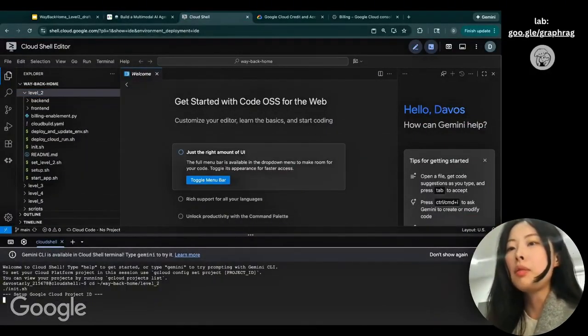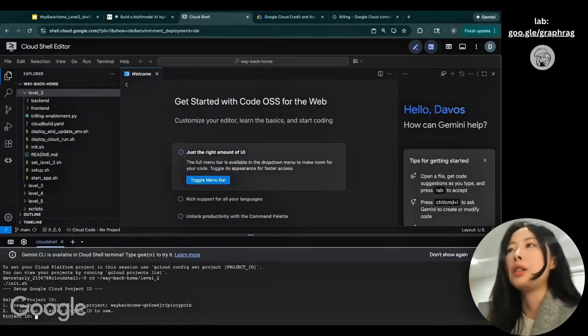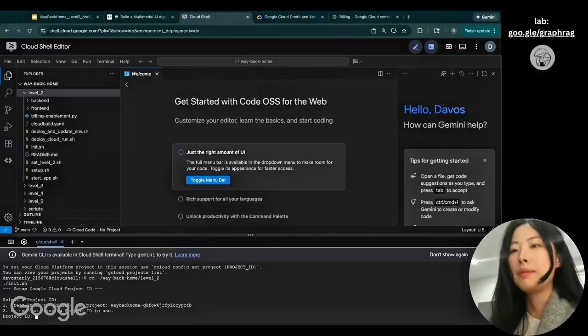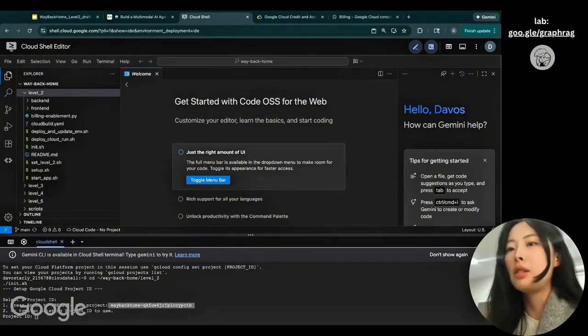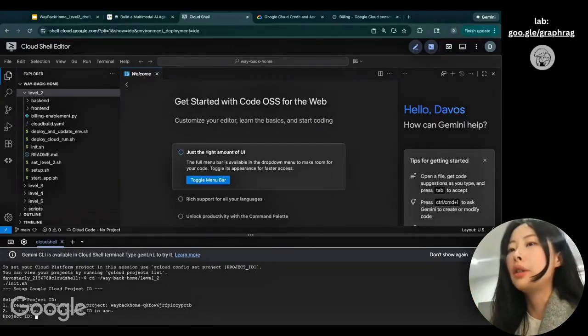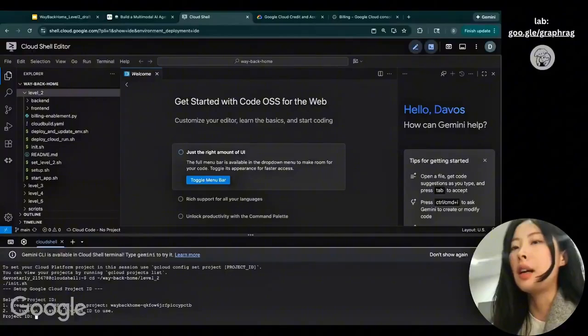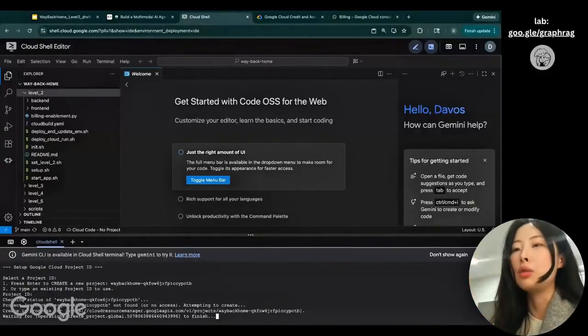So what it does is it's trying to create a project ID for me and attach it to the billing account we claimed earlier. And here you can see you can either press enter to create a new project. I already created the ID for you, or you type an existing project ID. So it's recommended that we create a new project for this lab. But if you want to reuse some existing project, you can type an existing project ID to use. That's also feasible. So what I do is I just press enter. I'm not entering a 1 or 2, I just press enter, and it will default to using this new project.